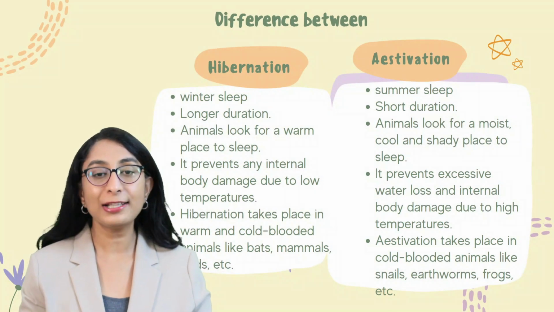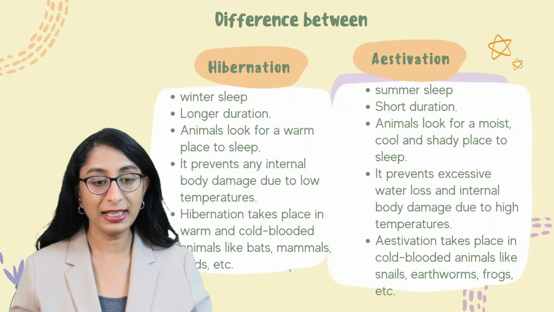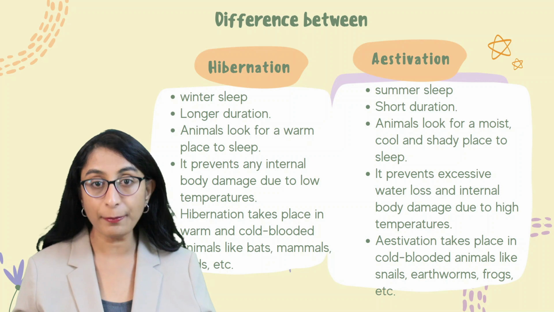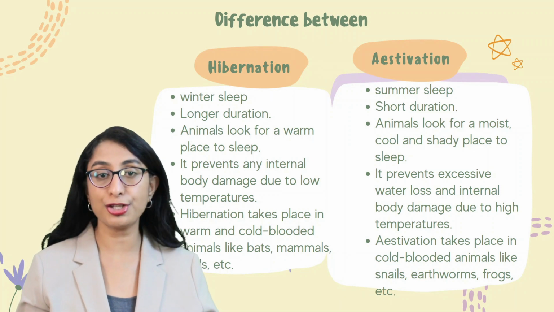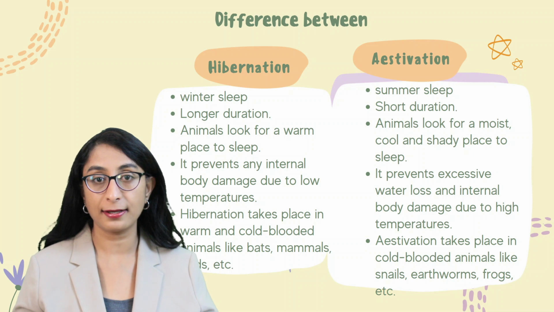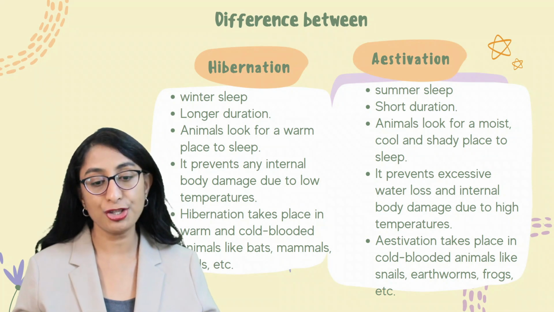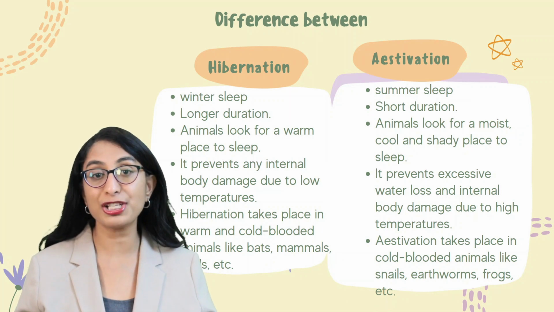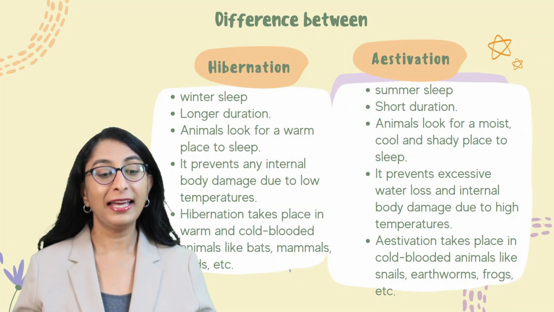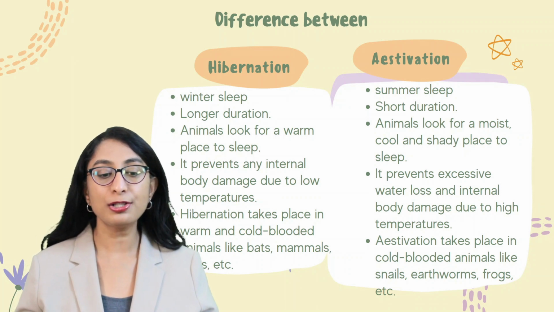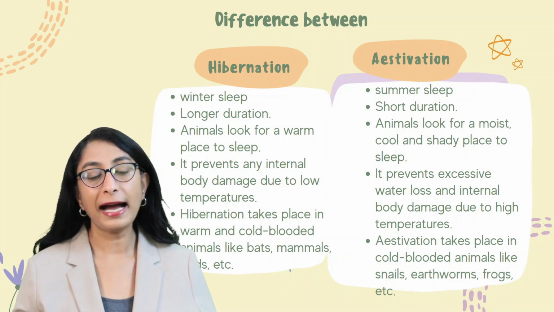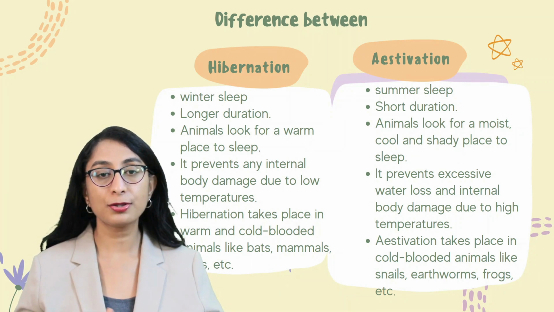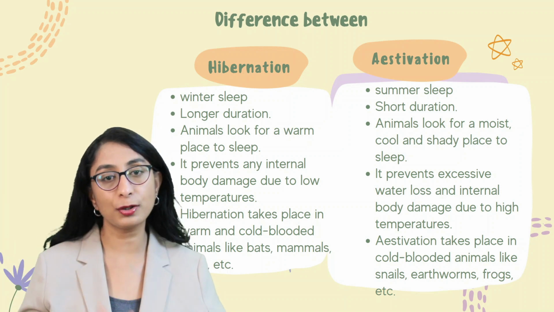Now, let's look at a comparison between hibernation and aestivation. Hibernation is a winter sleep and it happens for a longer duration of few to several months. Whereas aestivation is a summer sleep and it happens for a shorter duration and especially during the daytime. Then, in hibernation, animals look for a warm place and hide themselves to keep their body warm, okay, so that they can prevent excess cold.